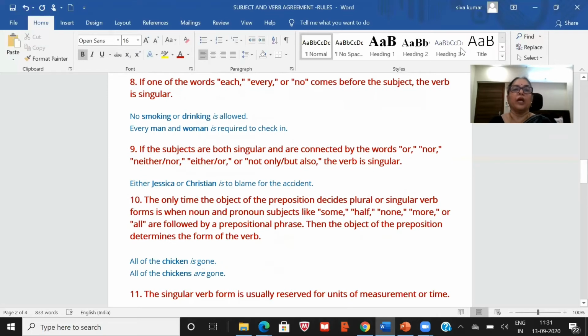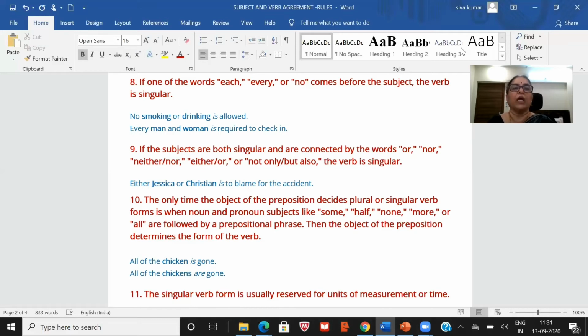Now eighth rule, if one of the words each, every or no comes before the subject, the verb is singular. No smoking or drinking is allowed. So, no smoking or drinking, either smoking or drinking is not allowed. We are taking any one as singular. Every man and woman, we are taking again it as singular. That is why the verb is singular. He is required to check up. So, every man and woman, we are taking them as singular. So, is required there because there is every.